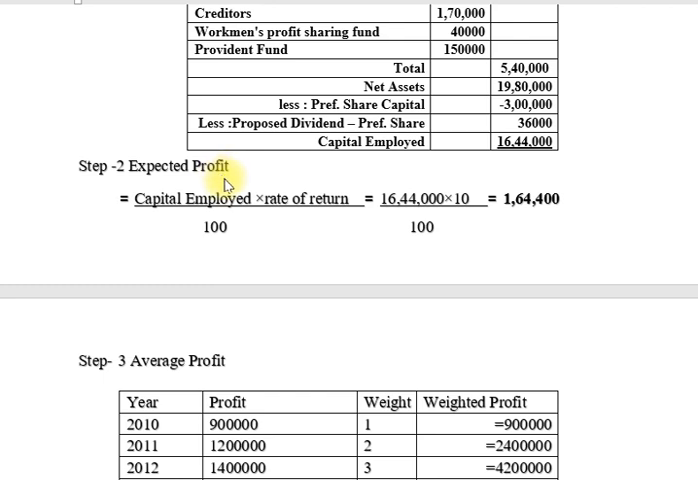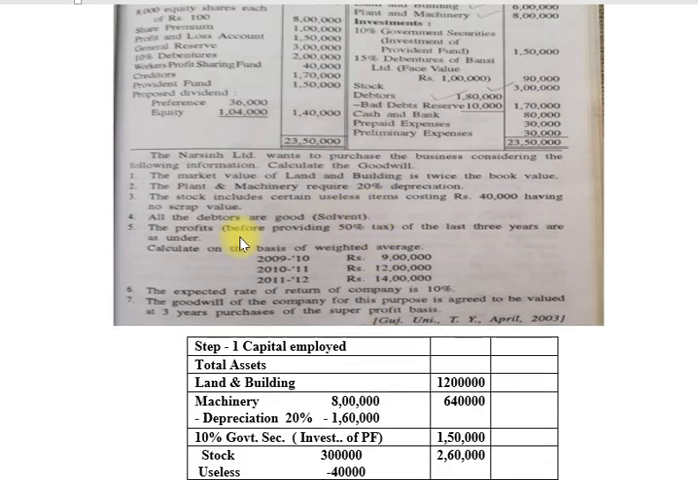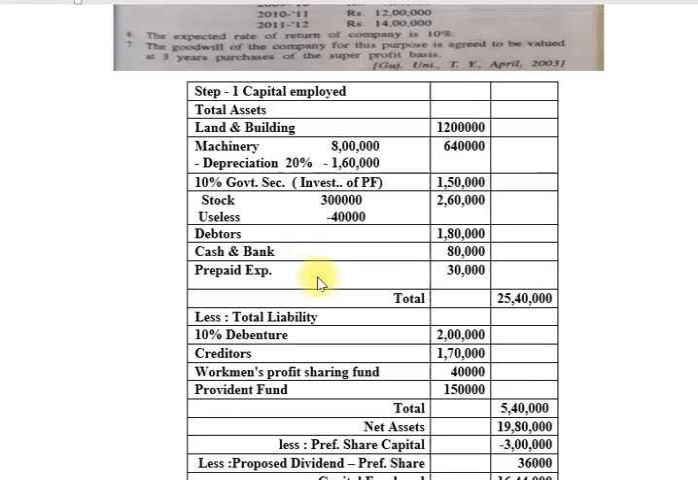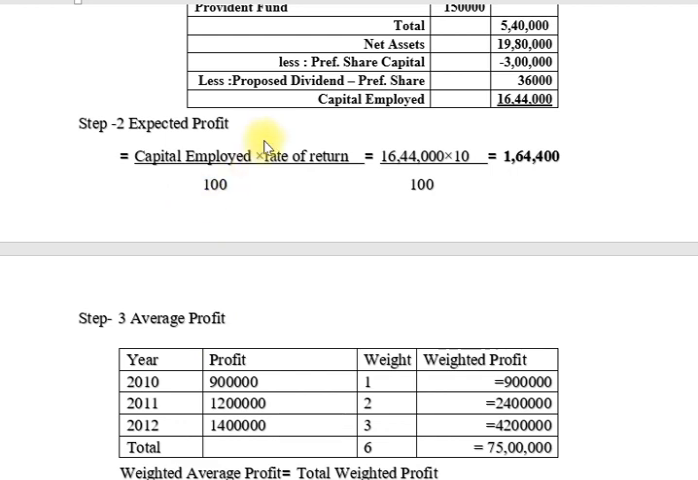So friends, for this we have the rate of return. You can see in additional information, point 6, the expected rate of return of the company is 10 percent. So friends, capital employed multiplied by rate of return upon 100 is equal to 16 lakh 44,000 multiplied by 10 upon 100, which is equal to 1 lakh 64,400 rupees, our expected profit.